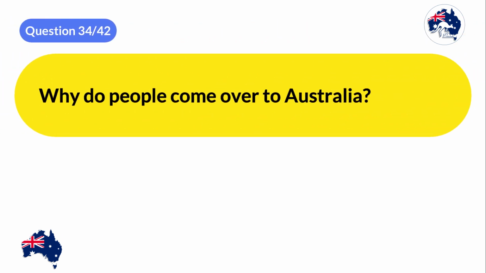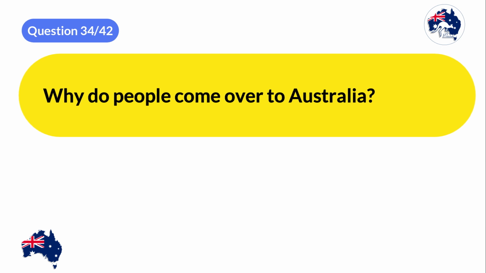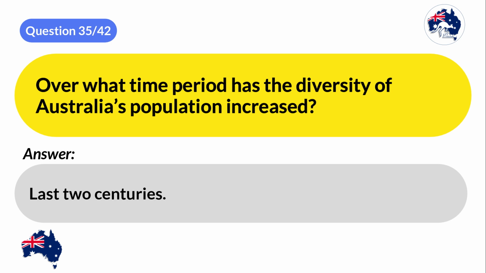Why do people come over to Australia? A. To start a new life. B. To escape poverty, war, or persecution. C. To join their family. Over what time period has the diversity of Australia's population increased? Last 2 centuries.